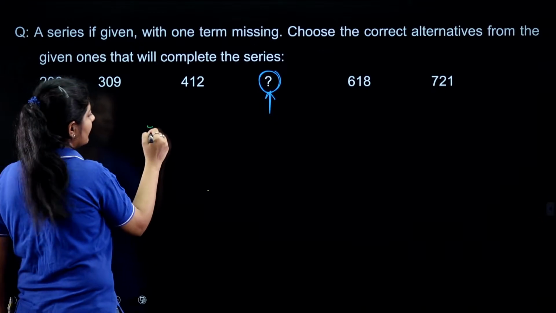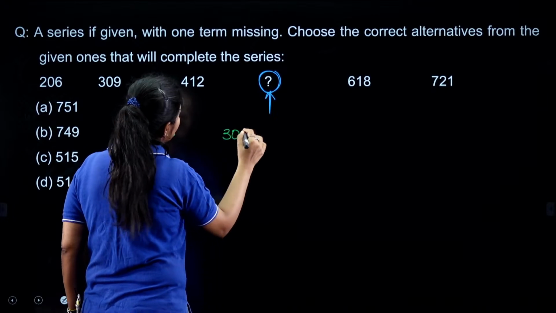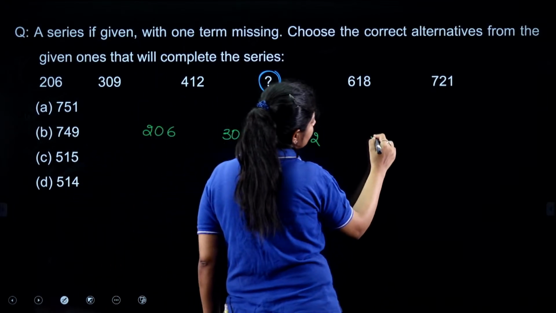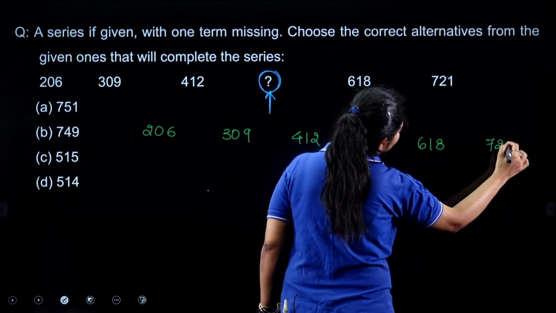Here I am having 206, 309, 412, the missing term, 618 and 721.